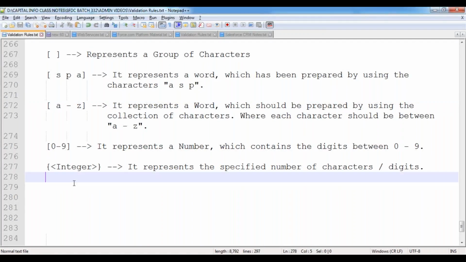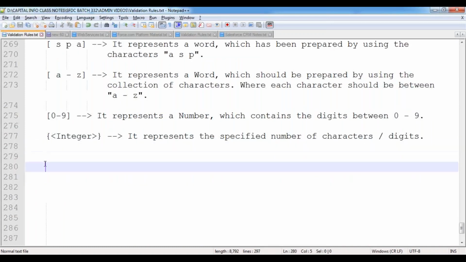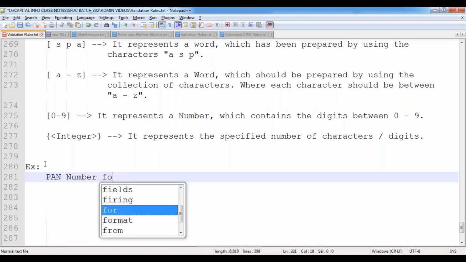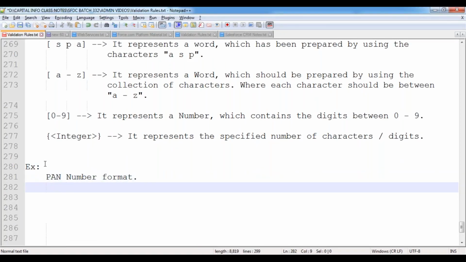Now, how can we prepare this one? Let's take a general scenario. I want to prepare the PAN number format. How will a PAN number look? It will look like this. This is a PAN number, for example. The first 5 will be characters, the next 4 will be digits, and the last one will be a character.